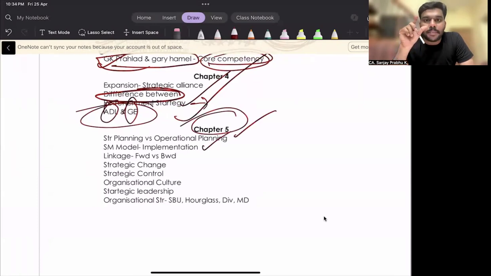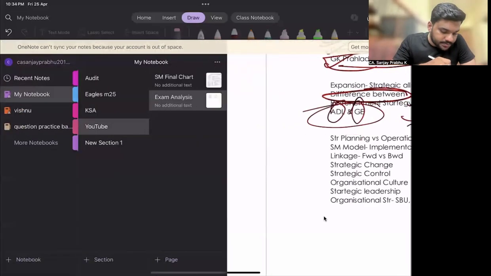There's a question in implementation. There are some points under implementation. Please go through those points. In the SM model, there are 5 stages, right? In the 4th stage, there is implementing the strategy. In implementing the strategy, there are certain points like developing the budget. Those 6 or 7 points, I will just show you.